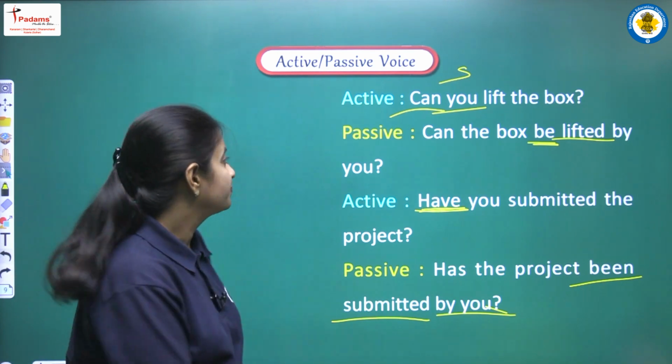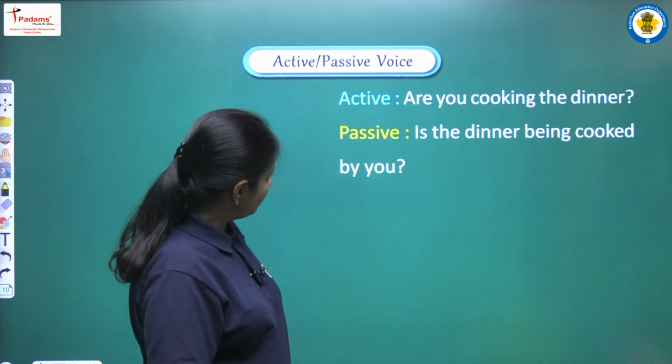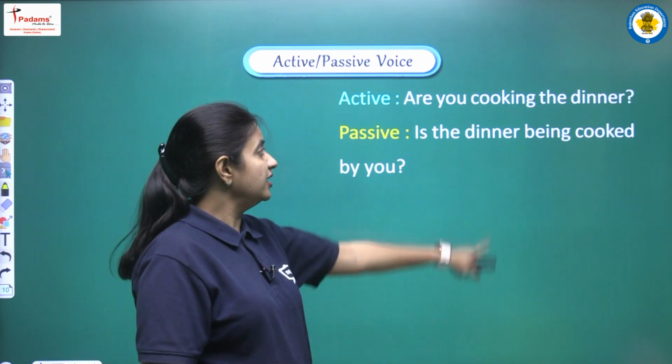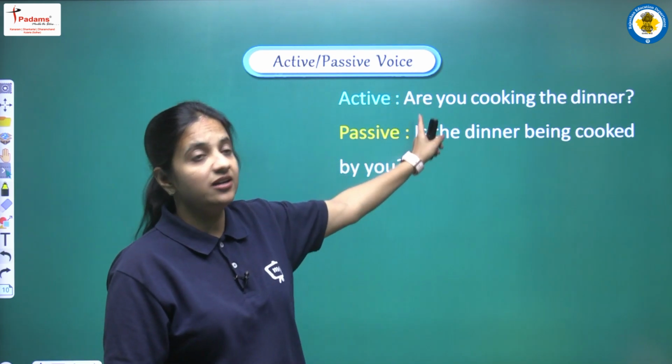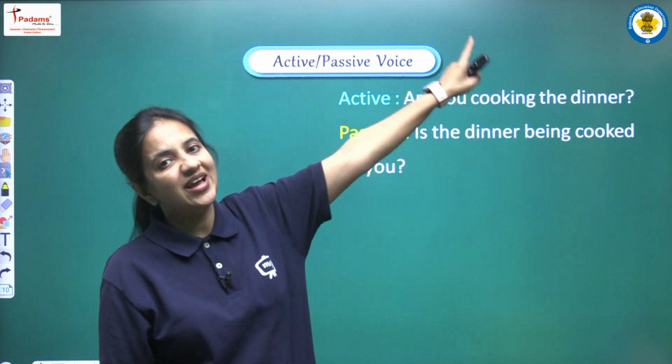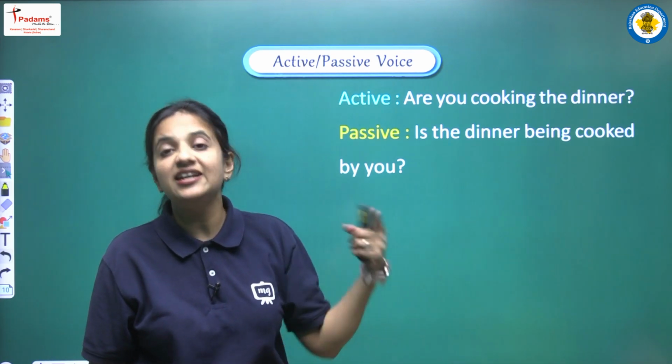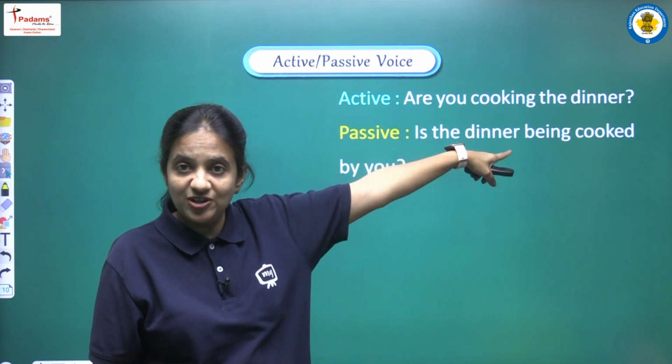In this manner the complete sentence will be, has the project been submitted by you? All right. Next, one more example we are having. Are you cooking the dinner? So here we are having are and first form plus ing, it means we are having present continuous tense here, and yes, we are having an interrogative sentence here.